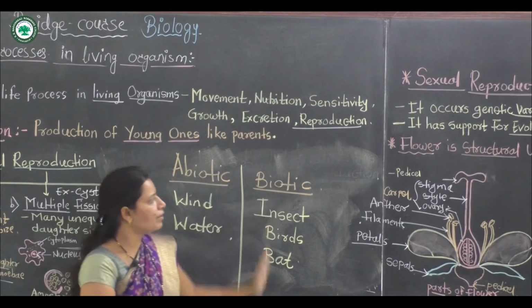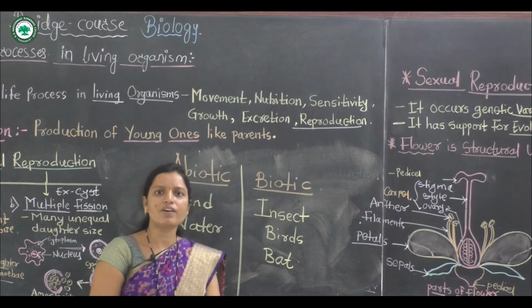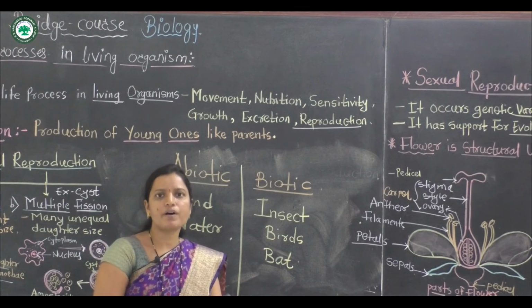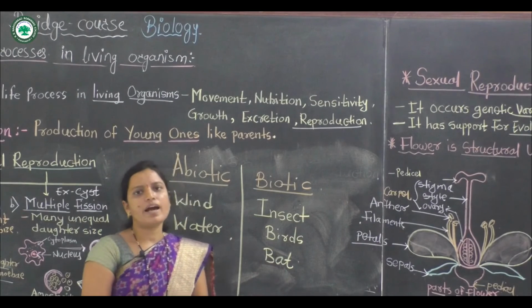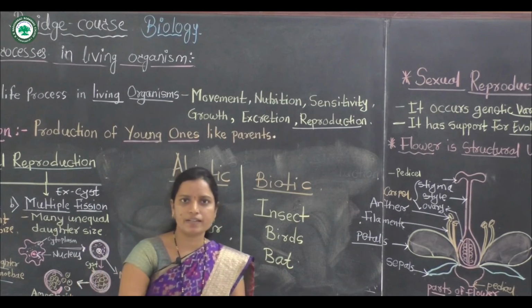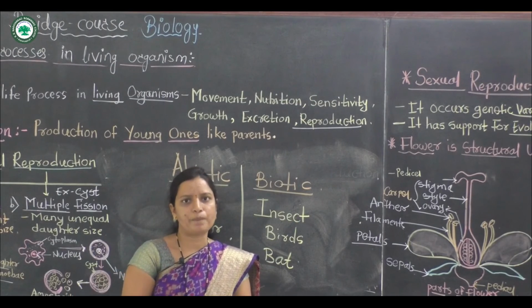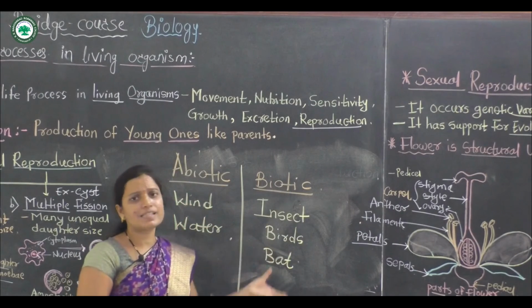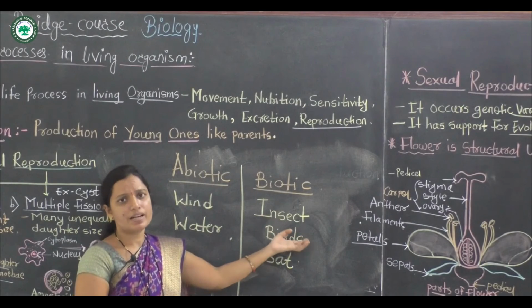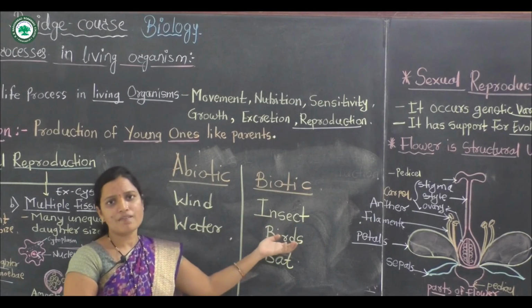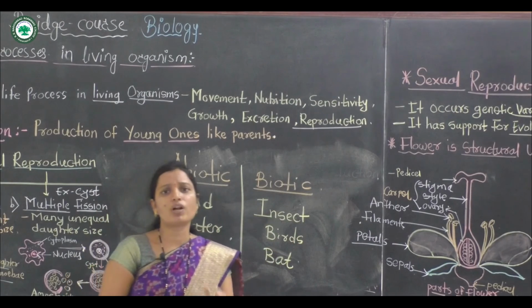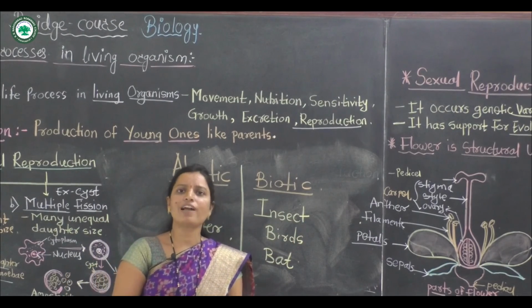But among biotic factors, living organisms like insects, birds and bats are very important for pollination. With the help of insects, the pollen grains are transferred from one flower to another flower. Some characters are seen in such flowers, like being attractive and colorful, and the insects get attracted towards the flowers, and pollen grains are transferred from one flower to another.